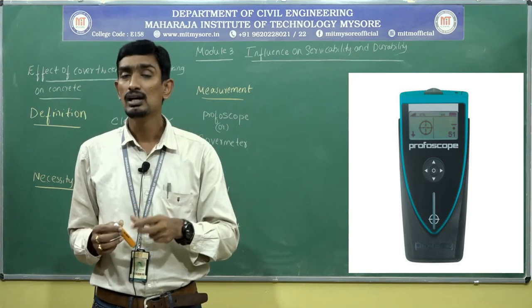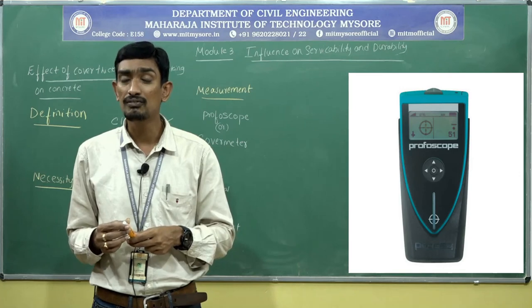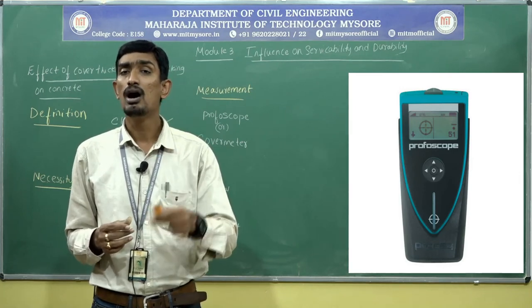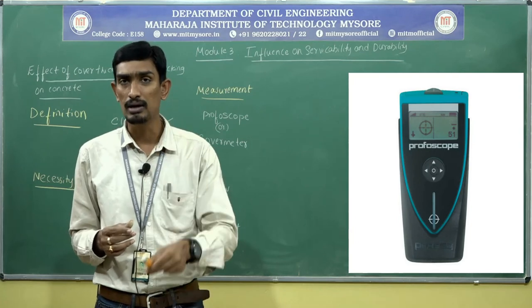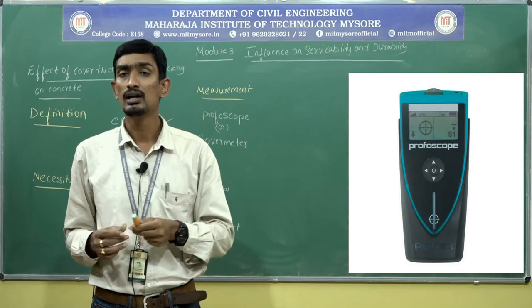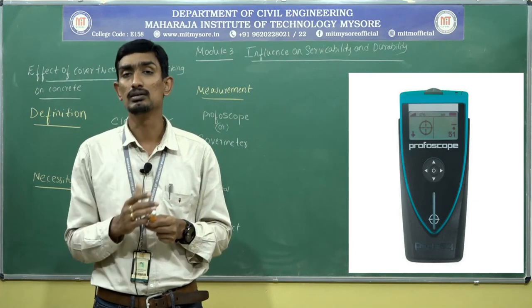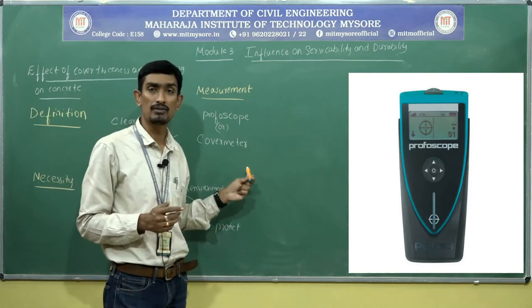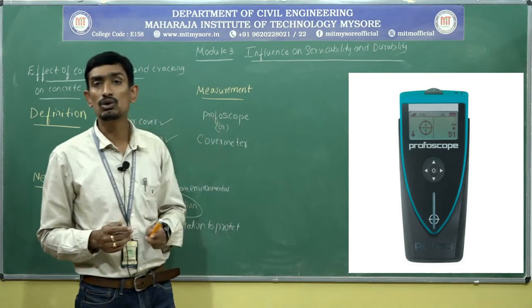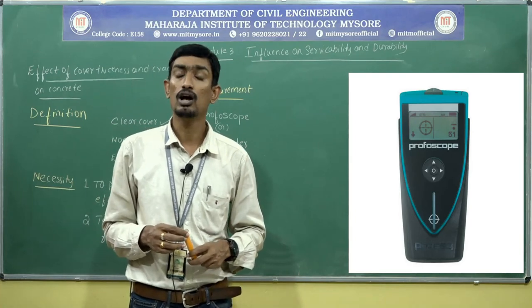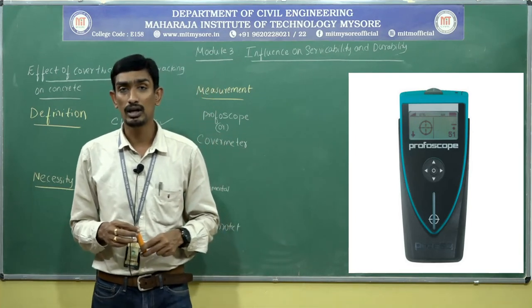In order to identify where exactly the rebar comes on the reinforced concrete element, this profoscope will locate where exactly the rebar is. So apart from being a cover meter, it will also act as a rebar locator.